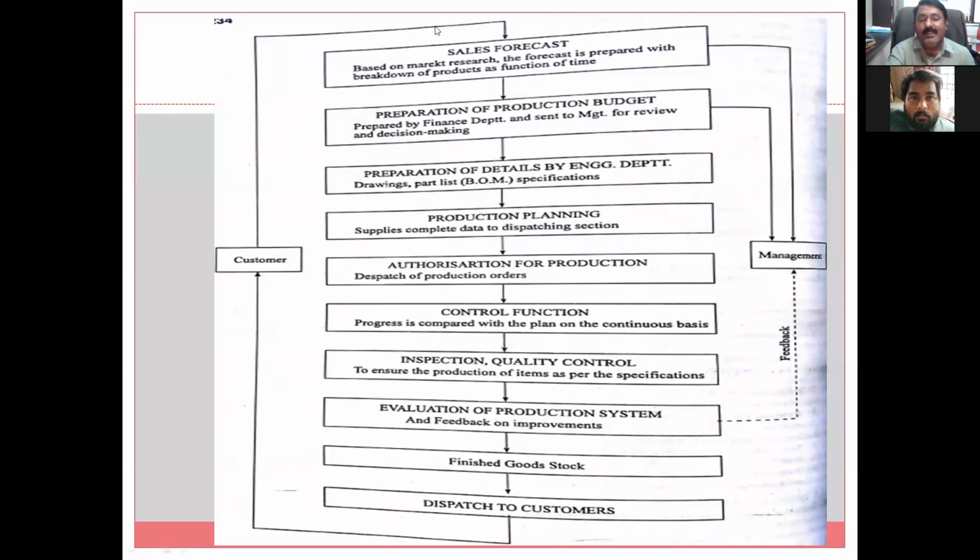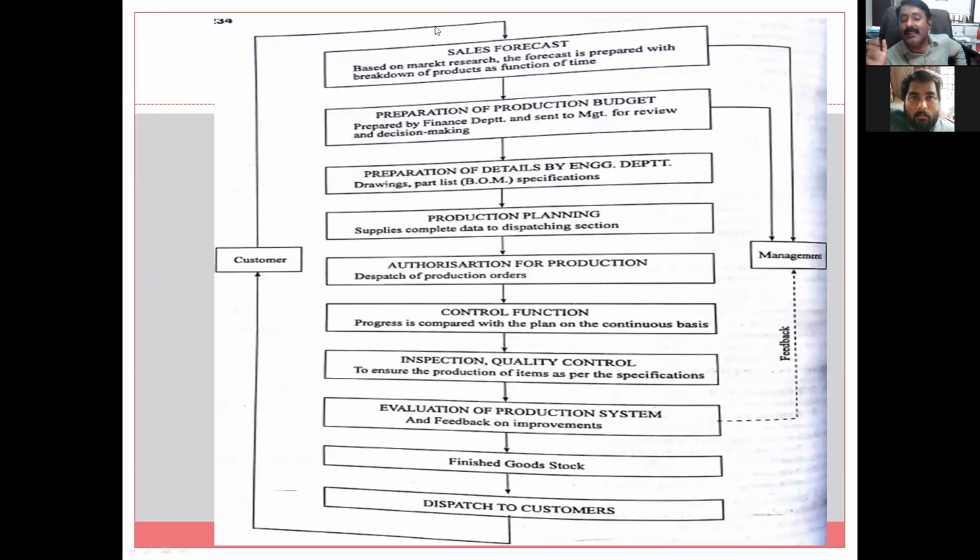Then the control function, now very important. Up till now it was just planning and execution. Now planning is done, execution also started. Everywhere the vendors have started making silencers, all the parts are being made, everything is going smoothly, and all are working day and night continuously. Shall we meet the 1 lakh order in the month of April? A big question mark. We may not.